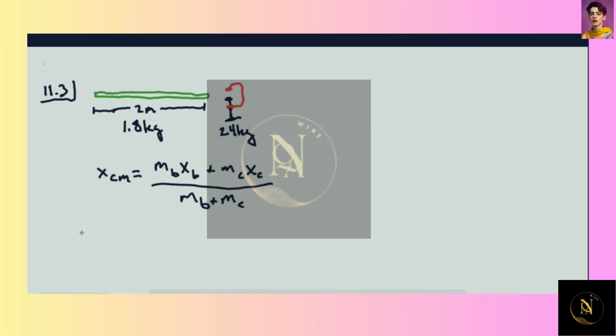So let's see, we have the center of mass position times the total mass, minus the bar's position weighted by its mass. And all of this is going to be divided by the mass of the clamp.